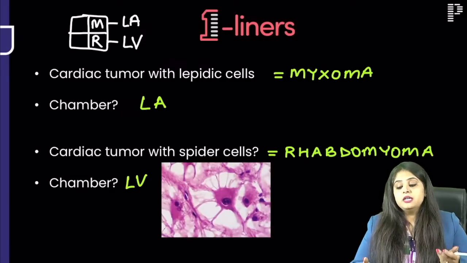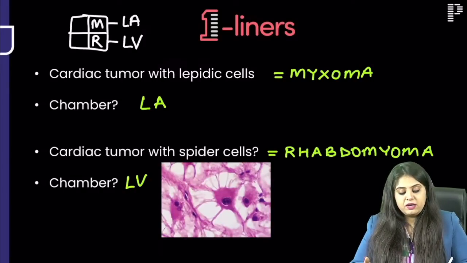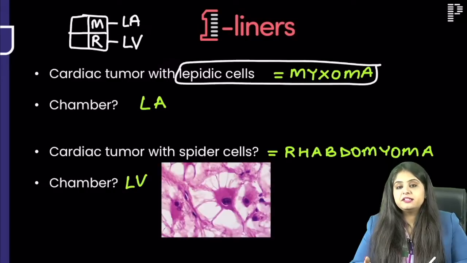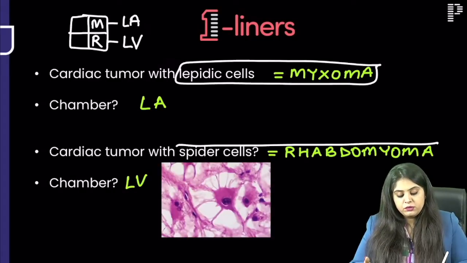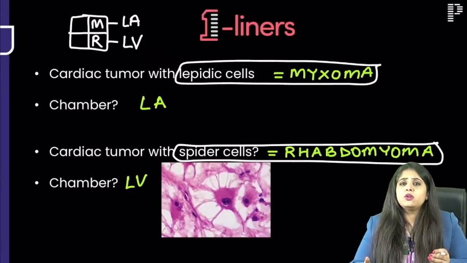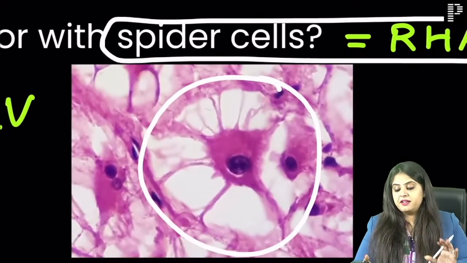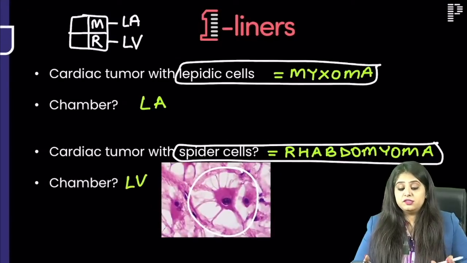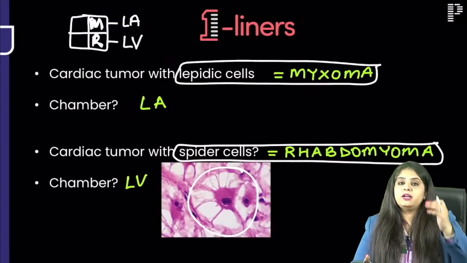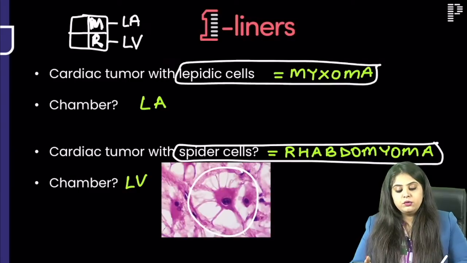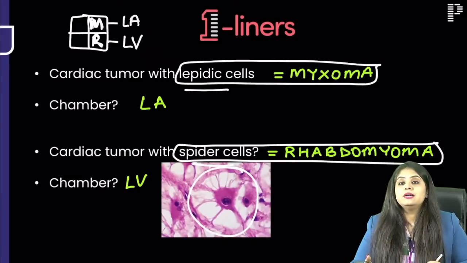You write a Mr. Next thing that you have is what cells are seen. So in a myxoma, what you see are going to be the lipidic cells, and in rhabdomyoma, what you see are spider cells. For the first time in pathology, what you read is genuinely what you see. Otherwise you read something else, and in the photo something else is visible. Here genuinely you've written spider cell, and genuinely what you see over here is a spider web cell. So you will not confuse this, and this could come in your exam. So write Mr.: myxoma, rhabdomyoma, left atria, left ventricle. This is going to show you lipidic cells, that will show you spider cells.